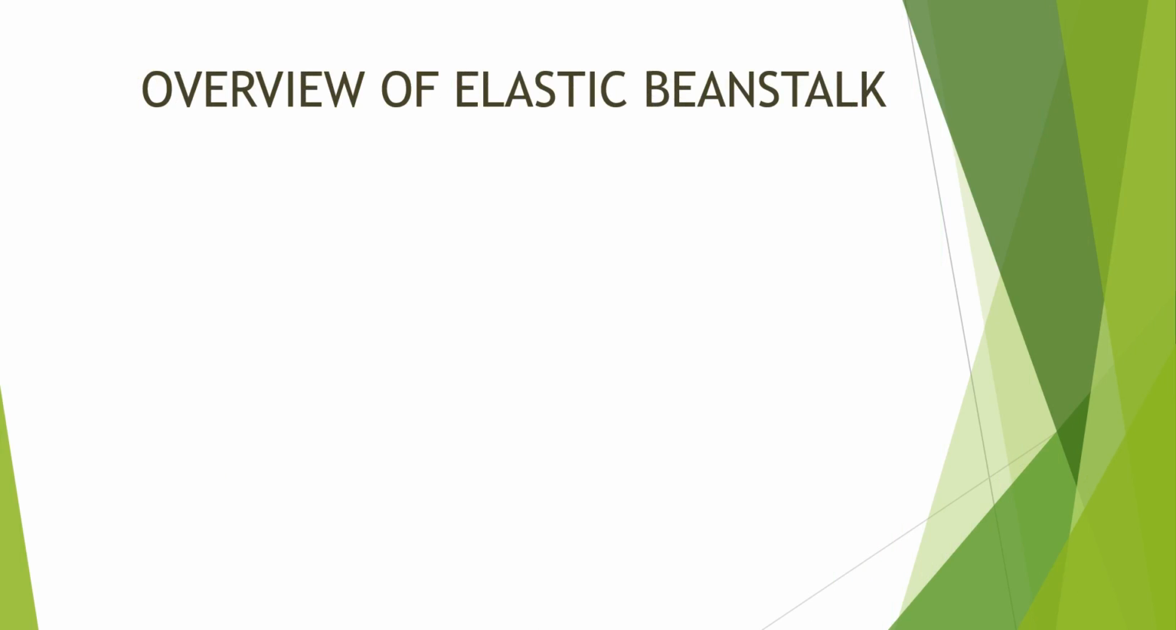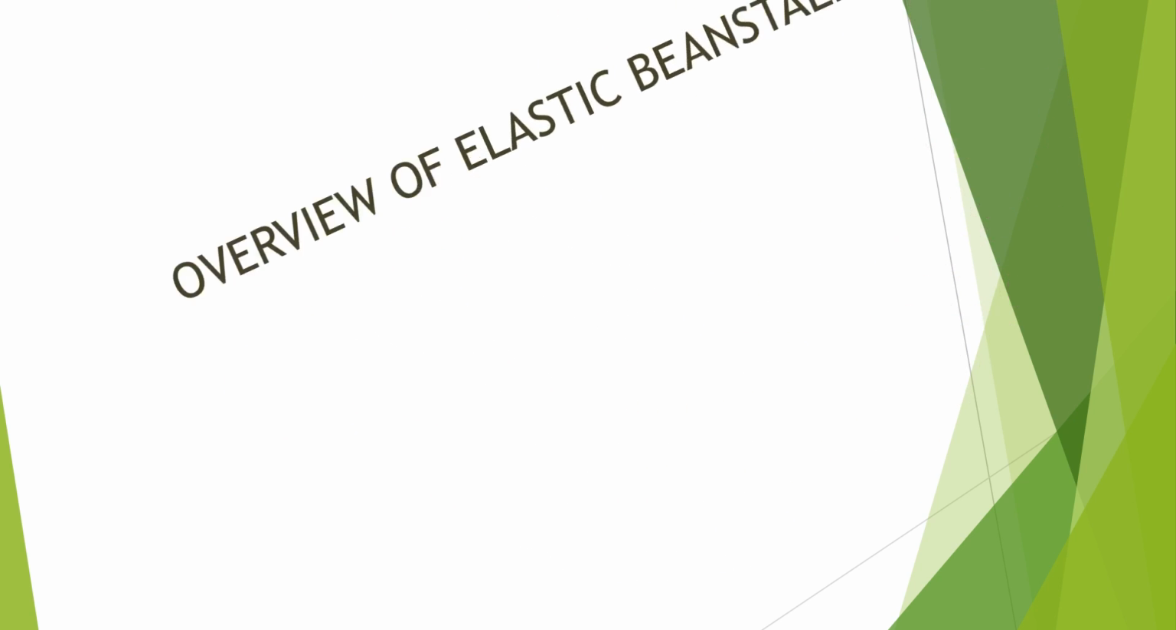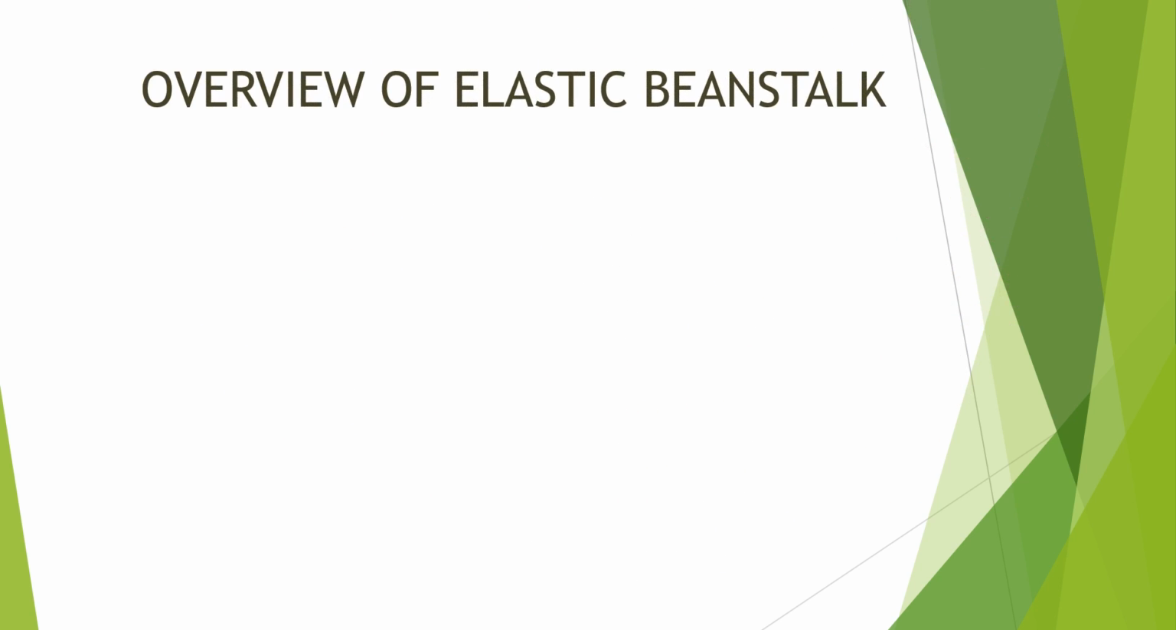So look at the overview of Elastic Beanstalk. See here, guys, we have three concepts in total: we have IaaS, we have PaaS, and also we have SaaS. I will discuss that later when the related topic comes. So what is IaaS? Infrastructure as a service. That is the example of the previous EC2.